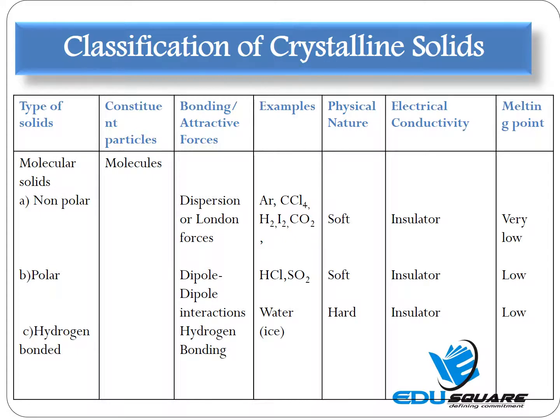Coming to the next, the molecular solids. In molecular solids, the constituent particles are molecules. Depending upon the nature of these, the molecular solids have been classified into three types. First are the non-polar molecular solids. The constituent particles present in these solids are discrete or independent molecules in which the atoms are linked by covalent bonds.